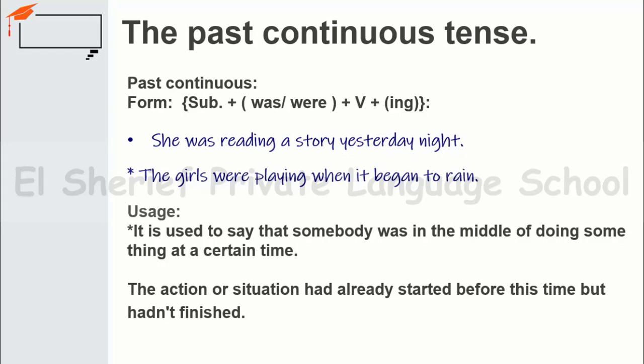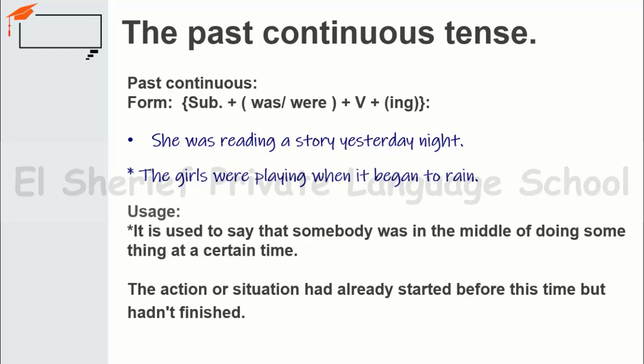So the usage, or why do we use the past continuous? The past continuous is used to say that somebody was in the middle of the action of doing something at a certain time. And please focus here, at a certain time.